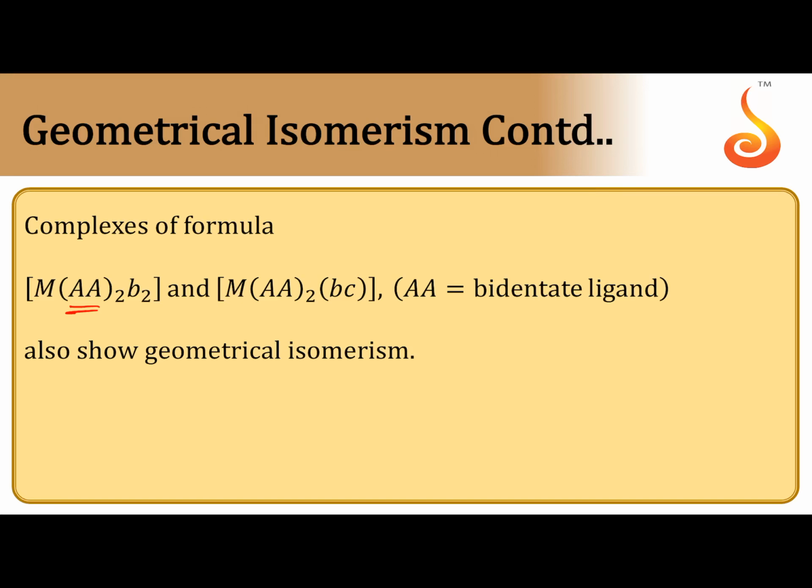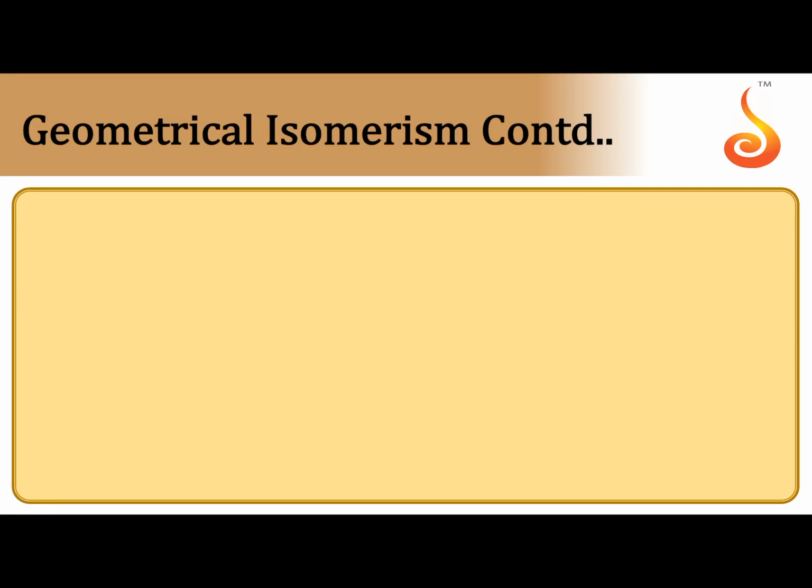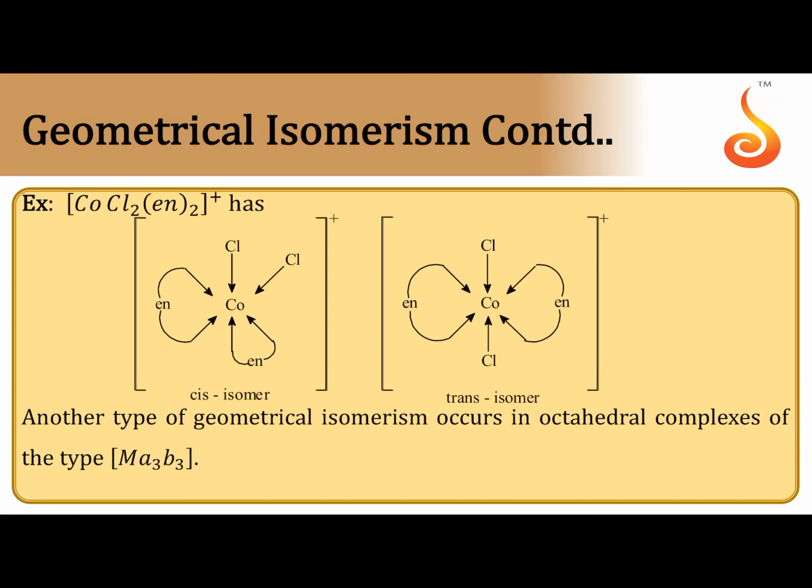Even instead of 4 identical ligands, we can take 2 bidentate ligands. Thus, that also can exhibit geometrical isomerism. So geometrical isomerism is exhibited when 2 bidentate ligands are present. Here chlorine is on adjacent positions, or chlorine on opposite positions.